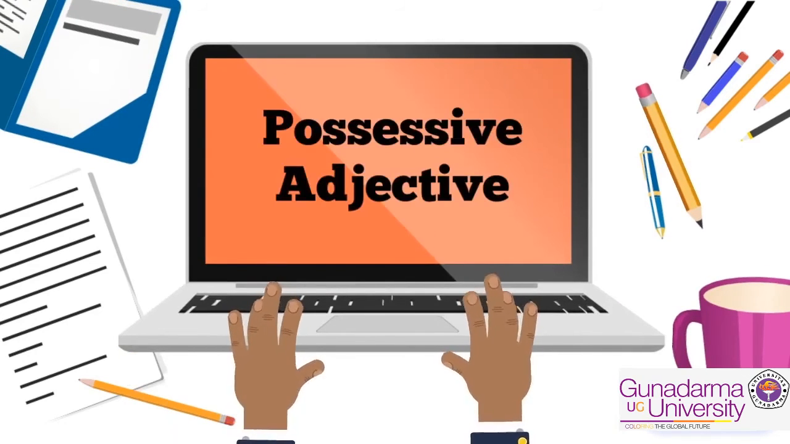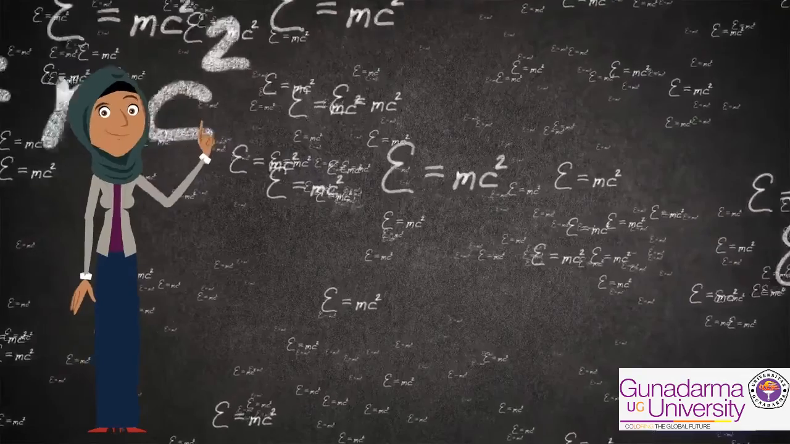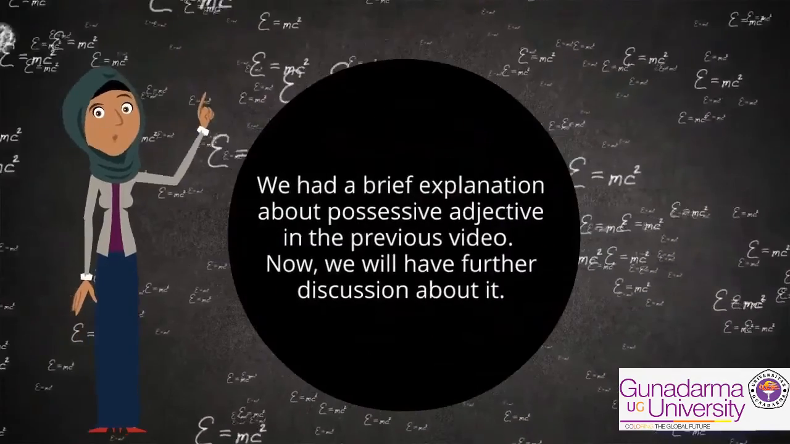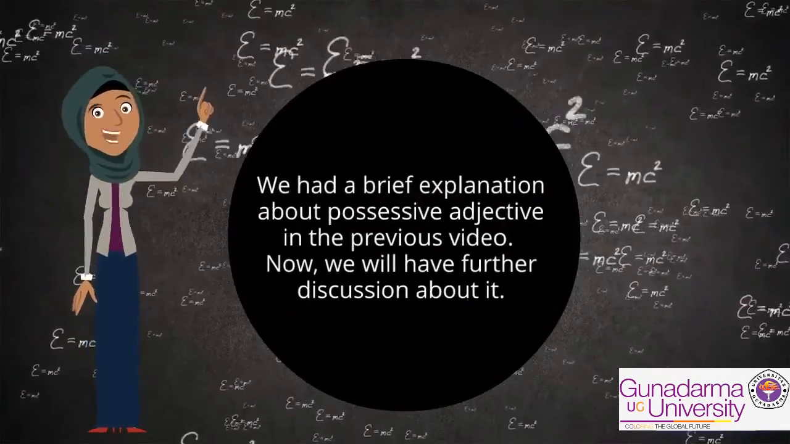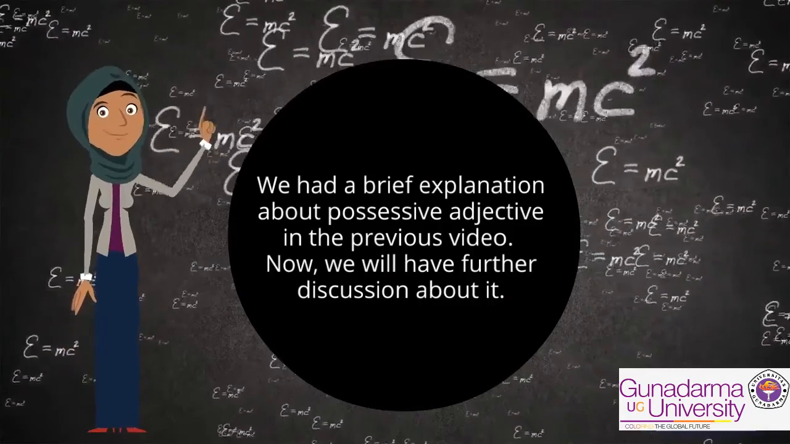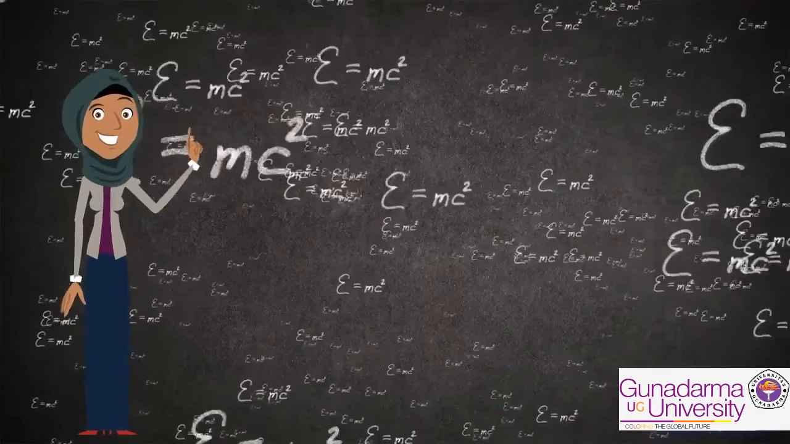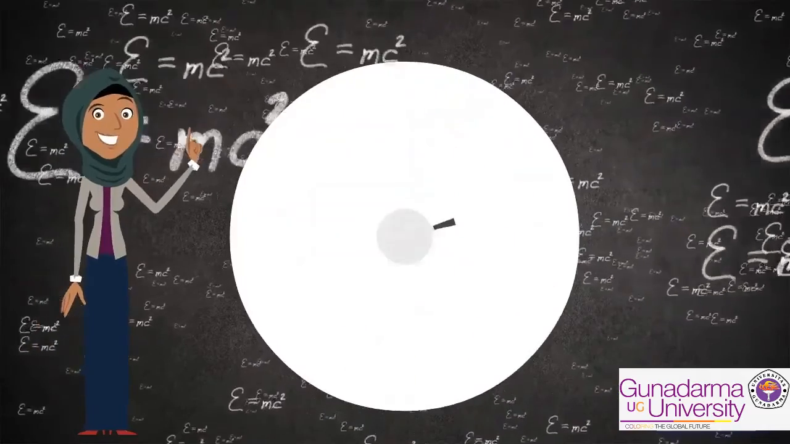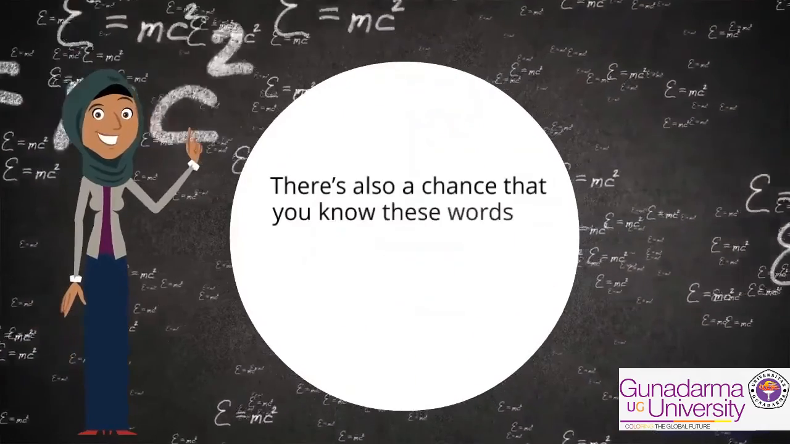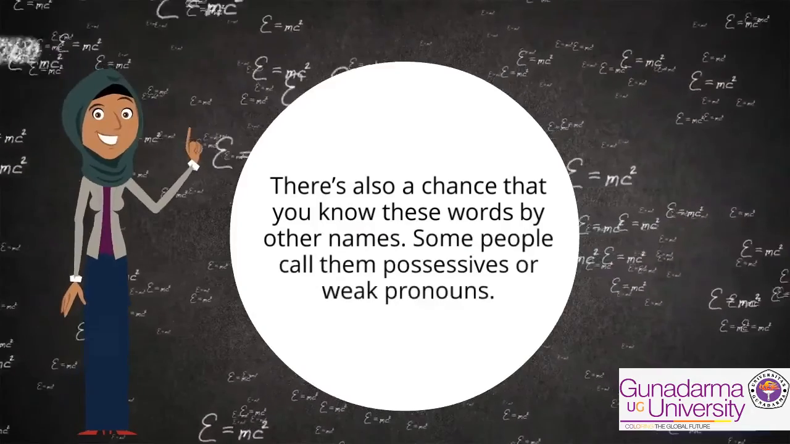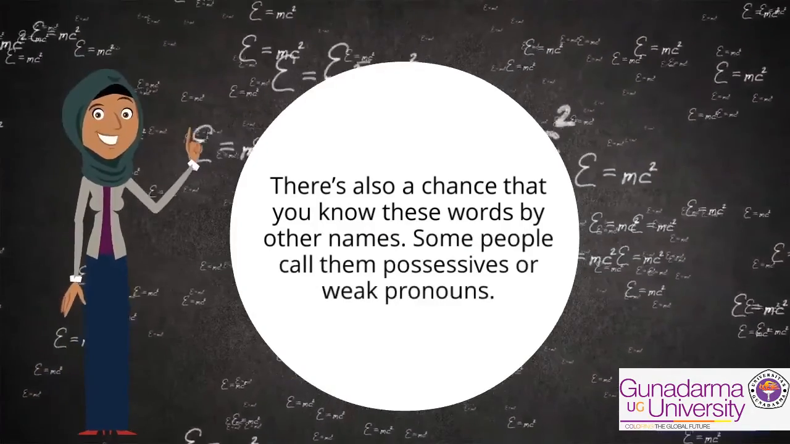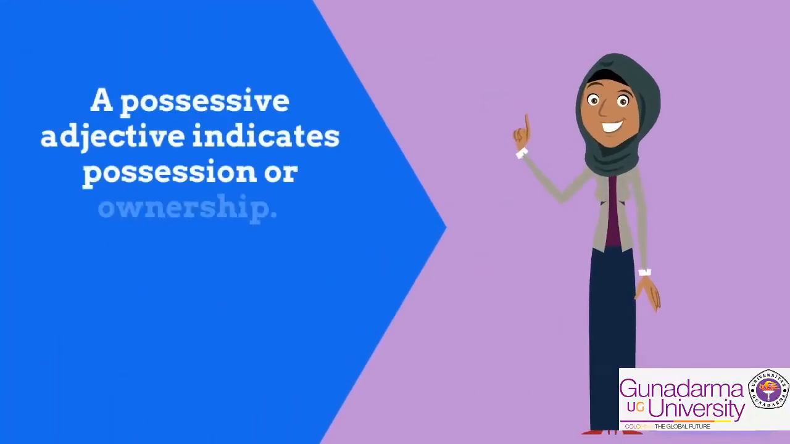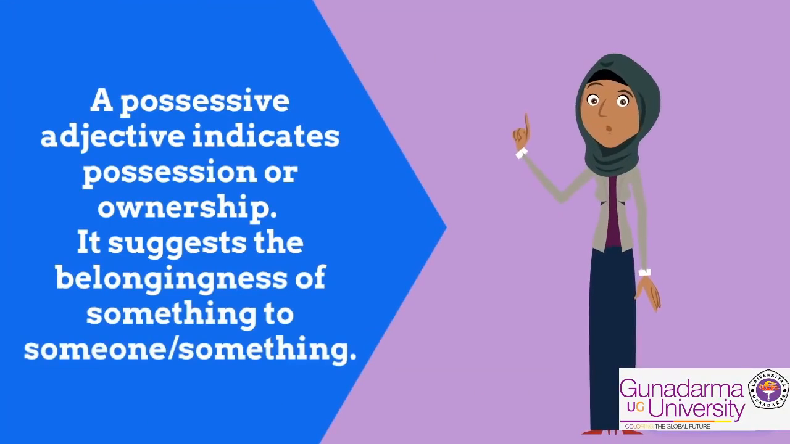Possessive adjective. We had a brief explanation about possessive adjectives in the previous video. Now we will have further discussion about it. There is also a chance that you know these words by other names. Some people call them possessives or weak pronouns. A possessive adjective indicates possession or ownership. It suggests the belongingness of something to someone or something.